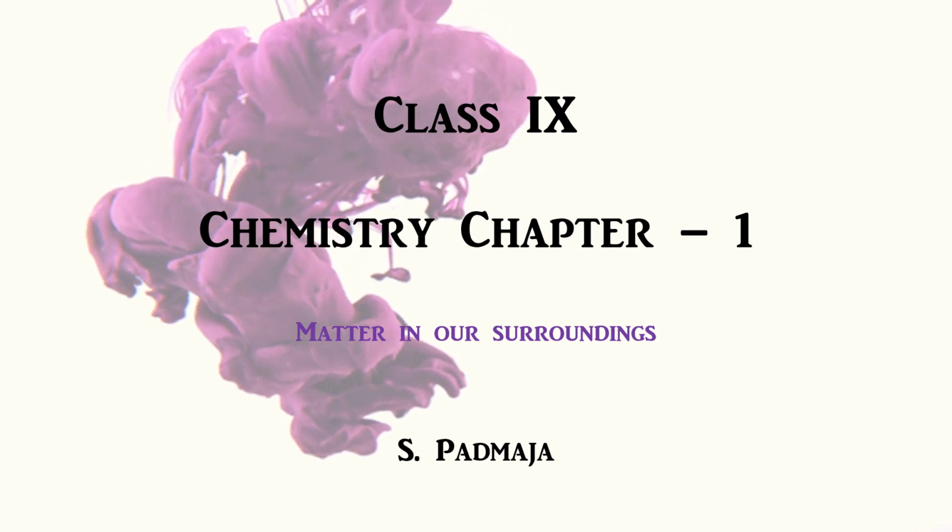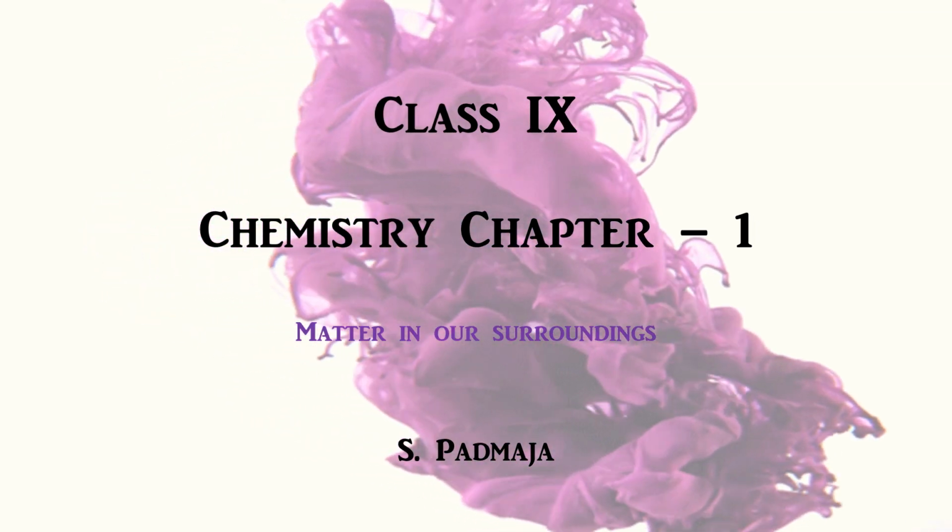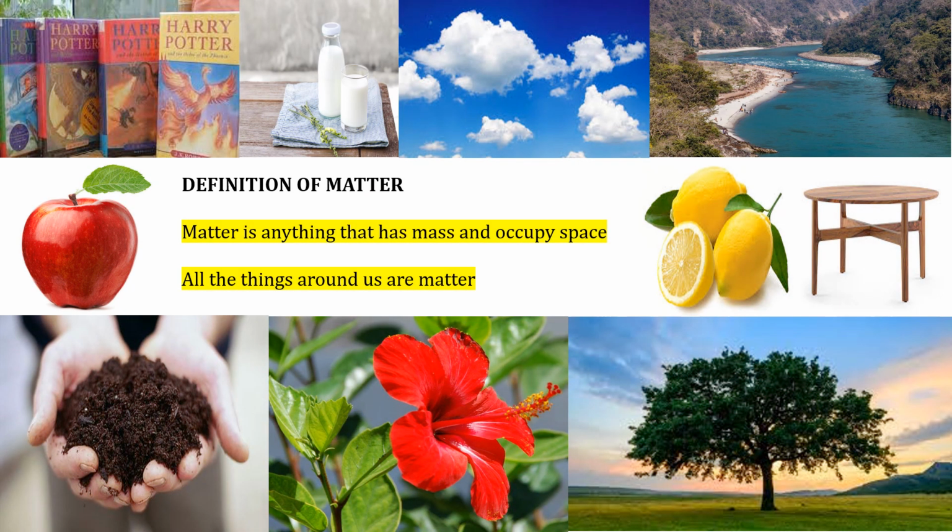Hi students, today we are going to learn the first chemistry chapter, Matter in Our Surroundings. As we look at our surroundings, we see a large variety of things with different shapes, sizes and textures. Everything in this universe is made up of material which scientists have named matter. So how can we define matter? Matter is anything that has mass and occupies space.